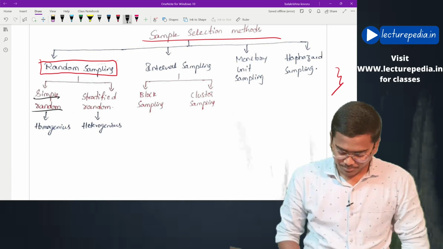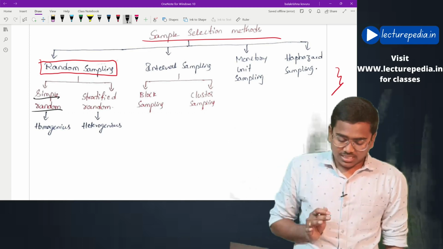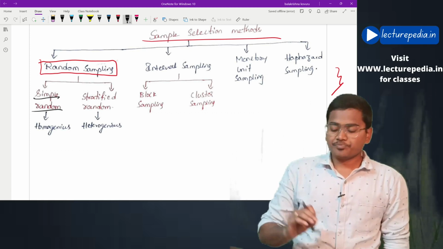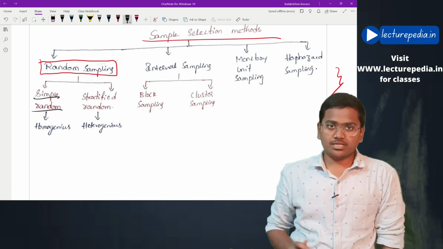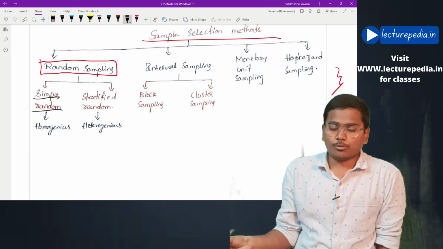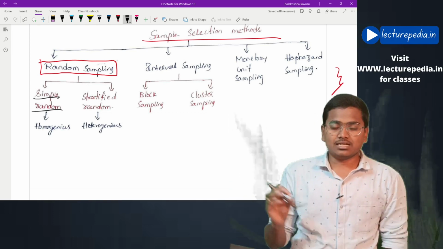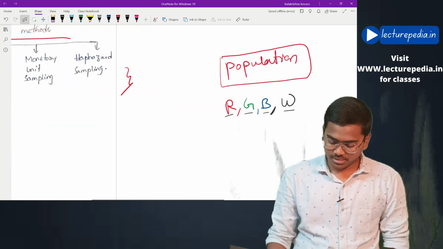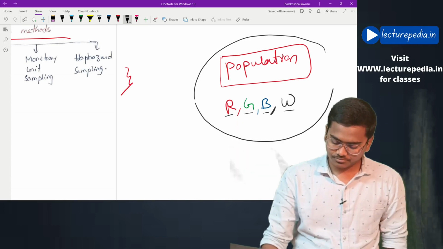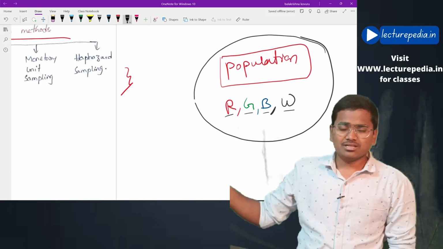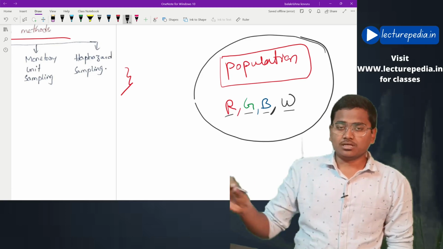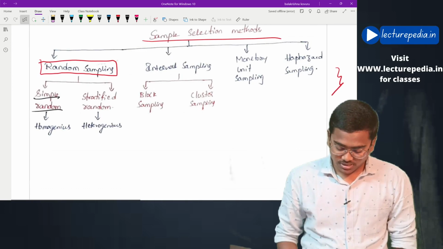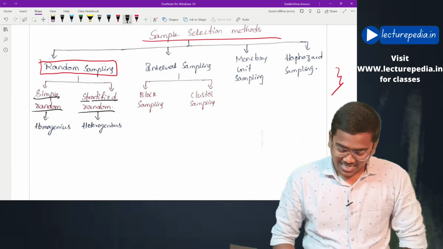Simple random sampling. In case of simple random sampling, the auditor will select the samples randomly. Without any proper method, he will randomly select the items. That is simple random sampling. Now here various apples are present in the population. From these apples he will randomly select the apples as samples. That is simple random sampling. Moving to stratified random sampling.